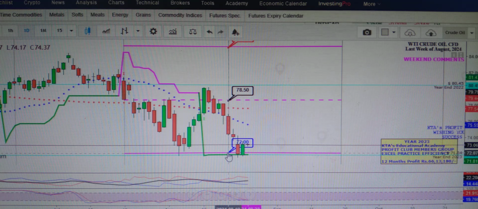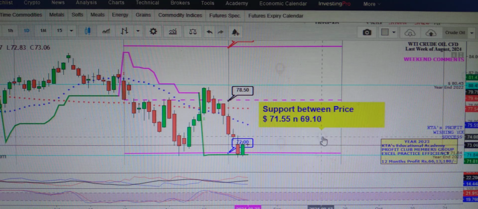So the crucial point is around $72, and that is my observation range, the support in the daily data. This is not for today; these are weekend comments for the projection.